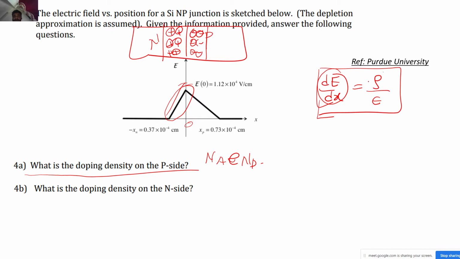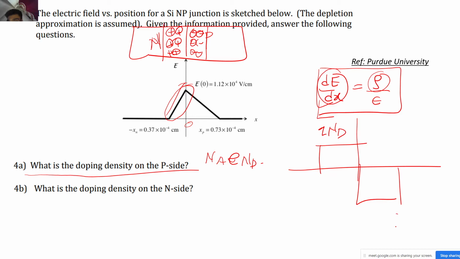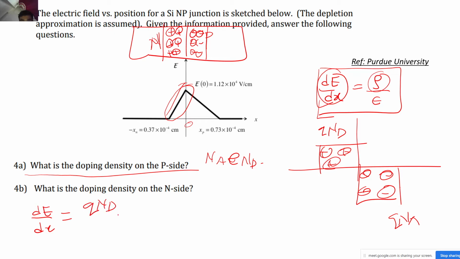And what is the rho? You have n over here, you have p. So just to simplify, let me draw the charge density for you as well. What will it look like? This is your qNd, and this is your qNa, correct. You have the positive charges over here and the negative charges over here, correct. So this is q into Nd on the left-hand side. So your dE by dx should be qNd upon what? Epsilon, correct.